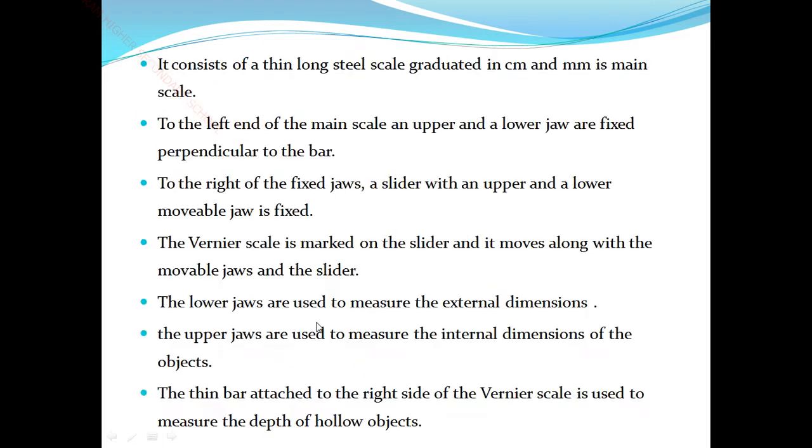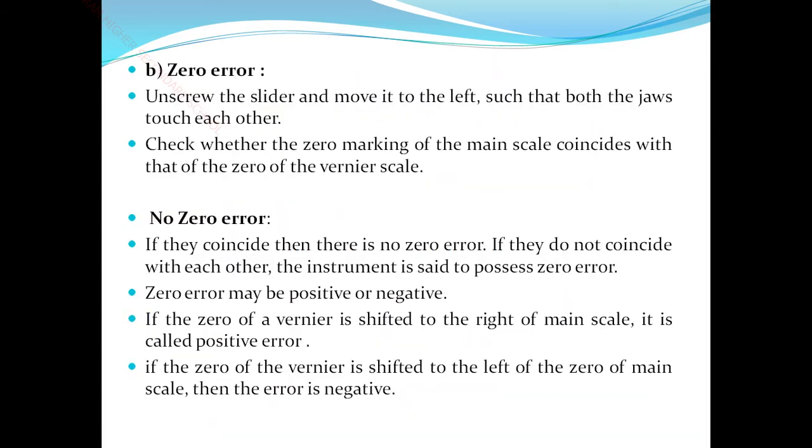Next, there are two types of errors: one is positive zero error, the other is negative zero error. If the zeros coincide, there is no zero error. If they do not coincide with each other, the instrument is said to possess a zero error. The zero error may be positive or negative. If the zero of the vernier is shifted to the right of the zero of the main scale, that means positive zero error. If the zero of the vernier is shifted to the left of the zero of the main scale, the error is negative.